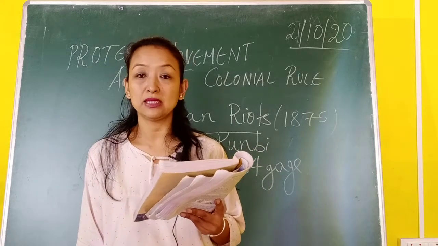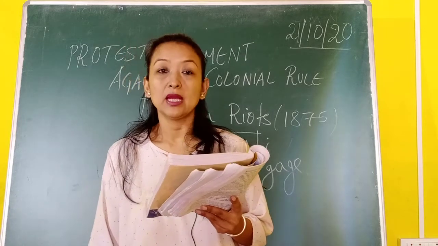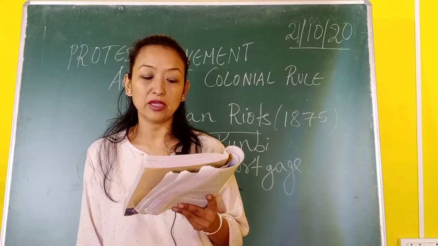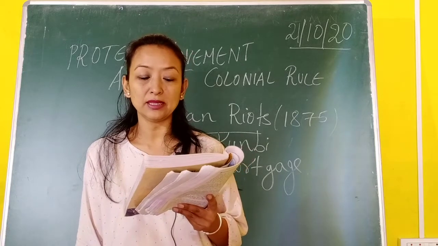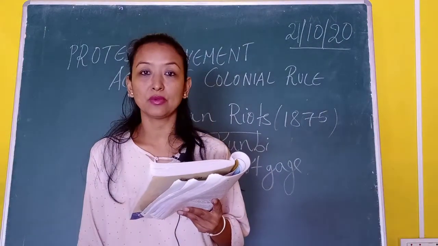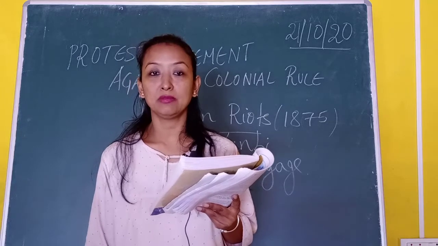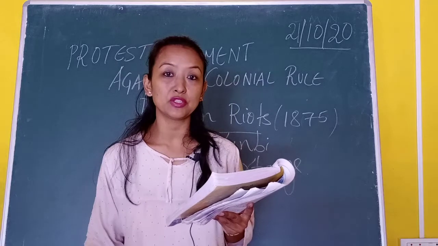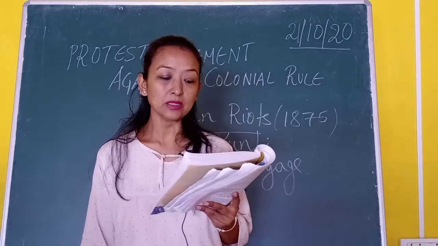The Kunbi peasants were in loss, so they made land mortgages to the moneylenders, and the moneylenders took advantage of the situation to capture those lands. This implied an increase in the transfer of holdings from peasants to moneylenders who were not residents of the village. The moneylenders did not want to give back this land to the villagers. And this way, what happened?